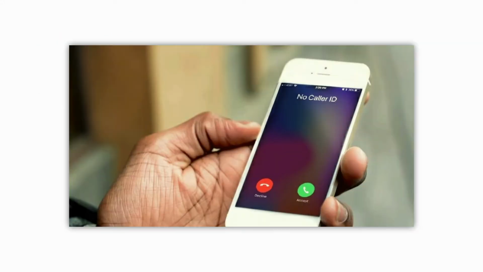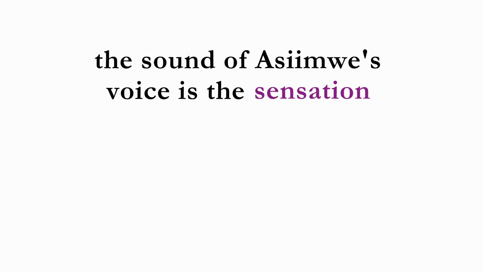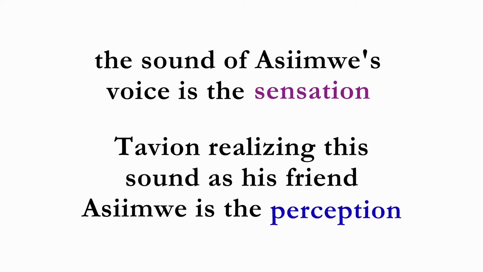In our first example, Tavion answers a phone call from a number he does not recognize. Upon answering, he realizes it is his friend Asimwe calling from her work phone because her cell phone had died. In this example, the sound of Asimwe's voice is the sensation, and Tavion realizing the sound as his friend Asimwe is the perception.